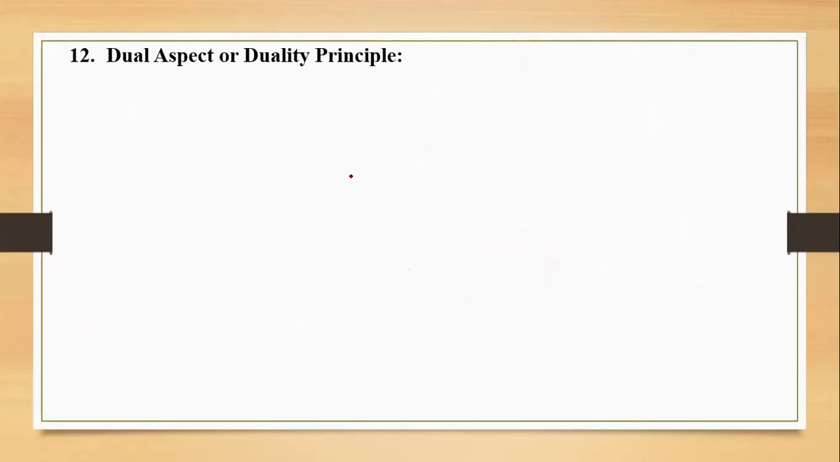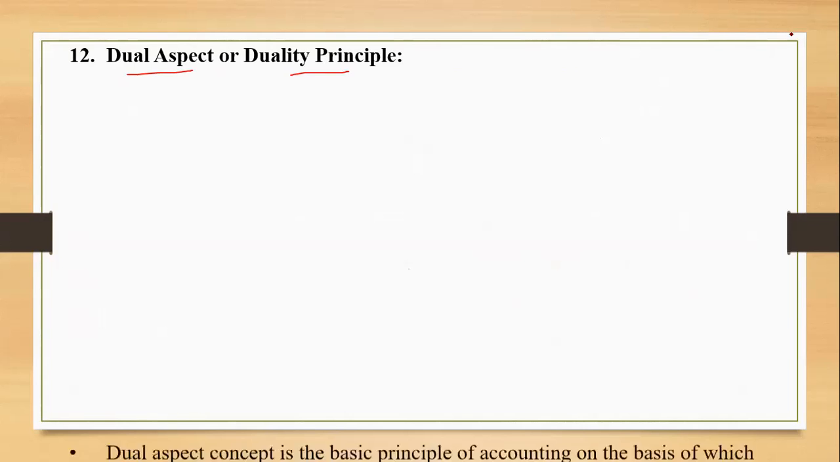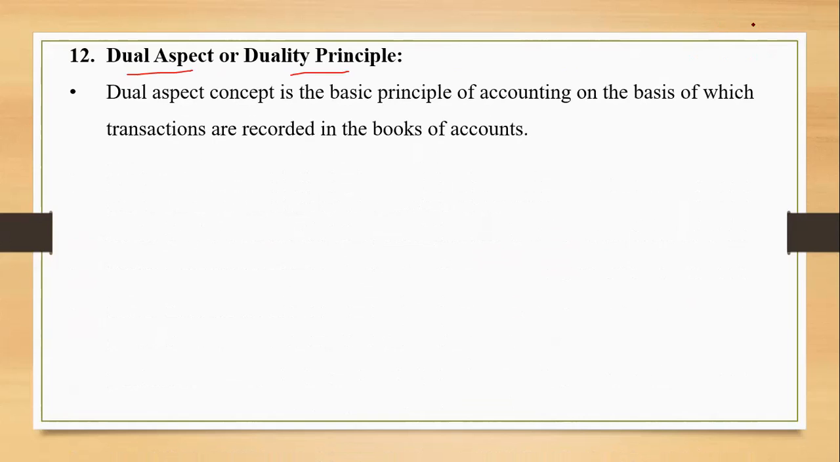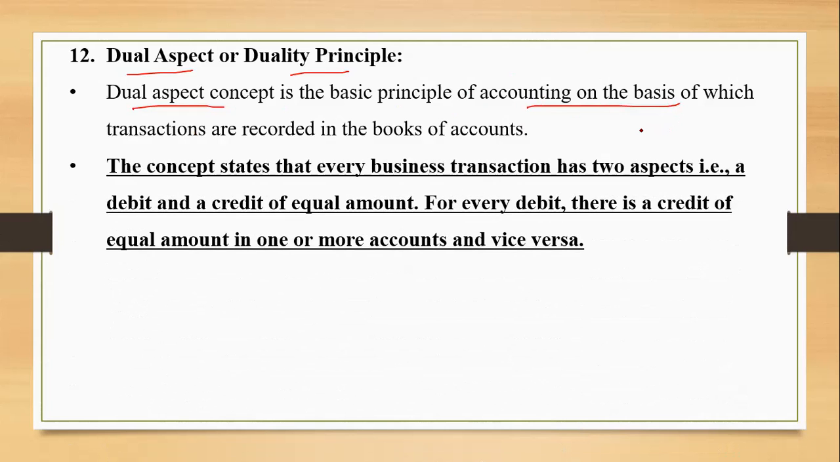The next concept is dual aspect, the duality principle. It simply states that every business transaction has two aspects, that is, one is debit, other is credit. Dual aspect is the most important one amongst all the concepts, because this is the concept which lays down the foundation for recording. This concept says that every business transaction has two aspects. These are the two pillars of accountancy: one is a debit and the other is a credit.